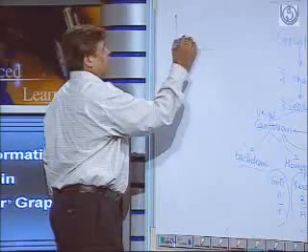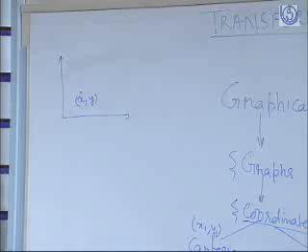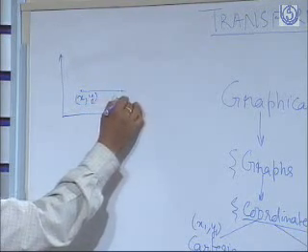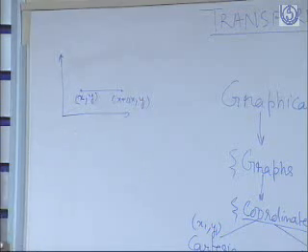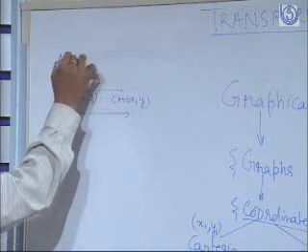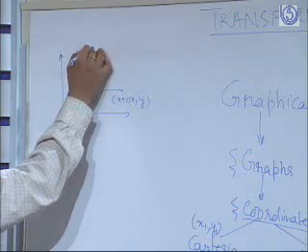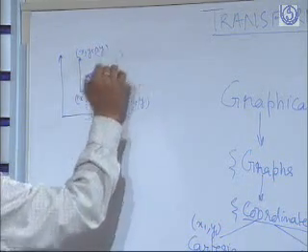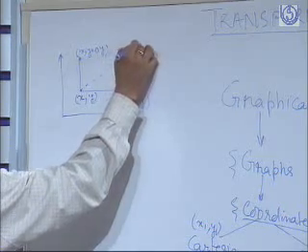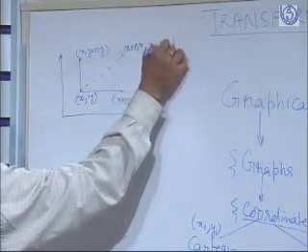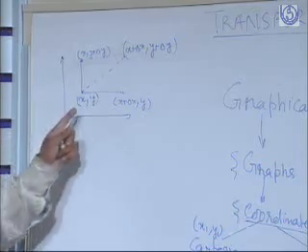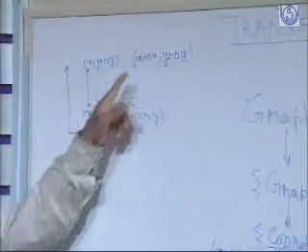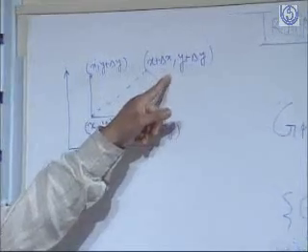Say this is a point, the address x, y in a two-dimensional system. If we are changing the position along the x-axis, it is nothing but x plus delta x and y. If we are changing the position in the y direction, it is x and y plus delta y. At the same time, if we change the position in a generalized format, it will be x plus delta x and y plus delta y. That means transforming in such a way that the position of the point is changed from x, y to x plus delta x, y plus delta y is a translational transformation.